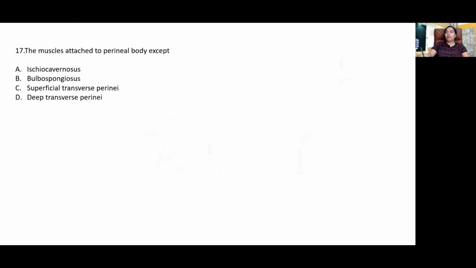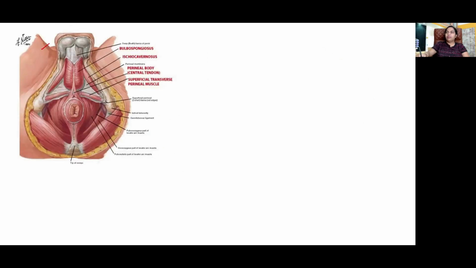The muscles attached to perineal body except? The perineal body is the central point of the perineum, in front of the anal triangle, behind the urogenital opening. It's a pyramidal fibromuscular nodular structure and the arrangement is in 3 layers, the muscles' insertion. Superficial is closer to skin. Then you have an intermediate layer and a deep layer.